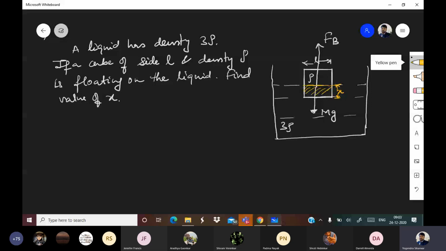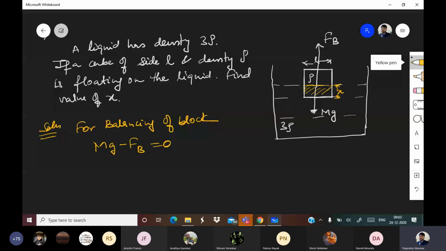So for the balancing of the block, what we can see is Mg downward minus Fb upward is equal to 0. Mg minus Fb is equal to 0.